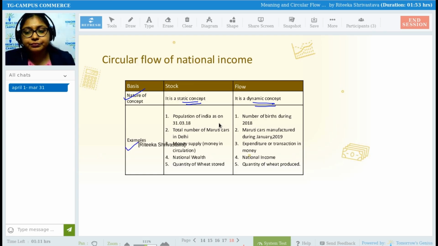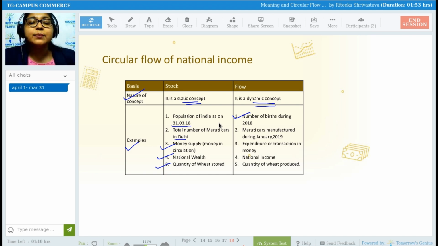Examples of stock: population of India as on 31st March 2018, total number of Maruti cars in Delhi, money supply in circulation, national wealth, quantity of wheat stored. These all are examples of the stock concept. Whereas flow, number of births during 2018.